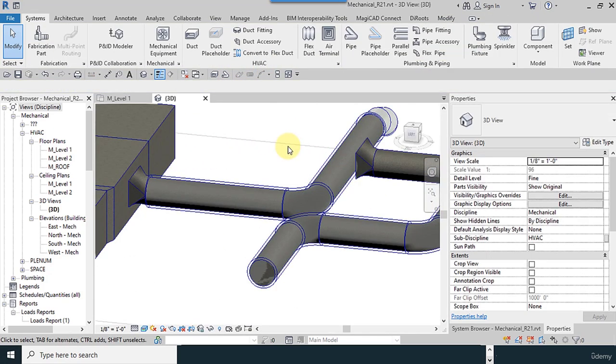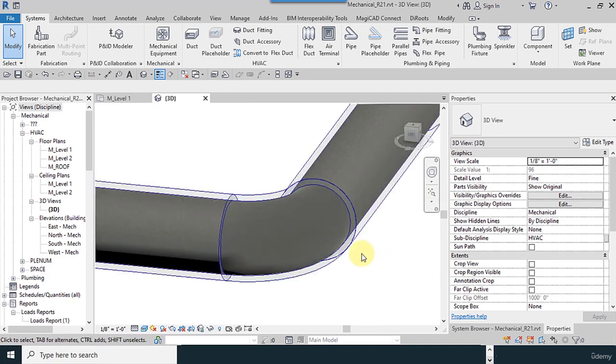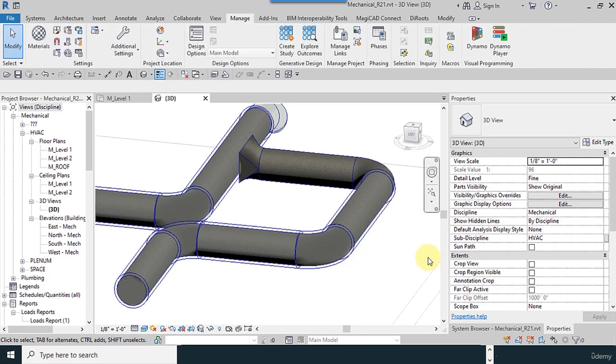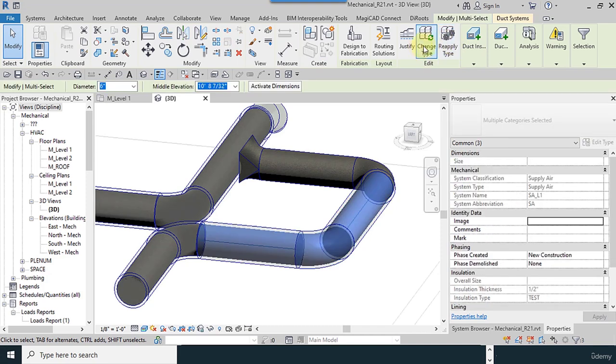When you go to the 3D view, you can see it better than before. Our material is transparent. You can select other types. Now we go to the next tool. Now we want to remove it. How can we do this?